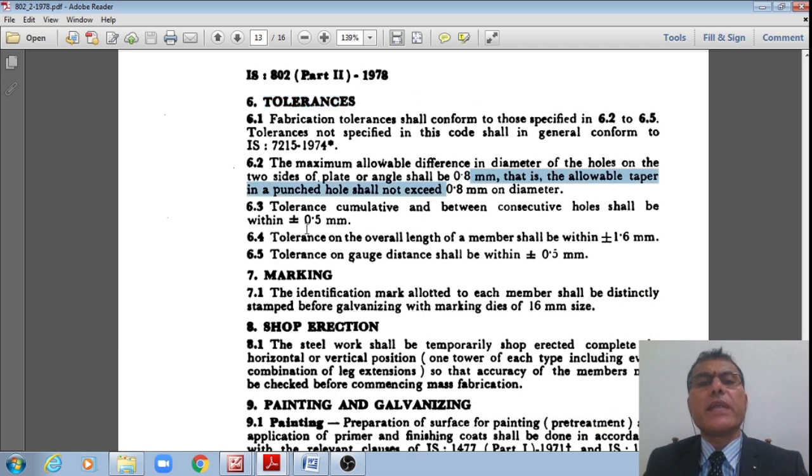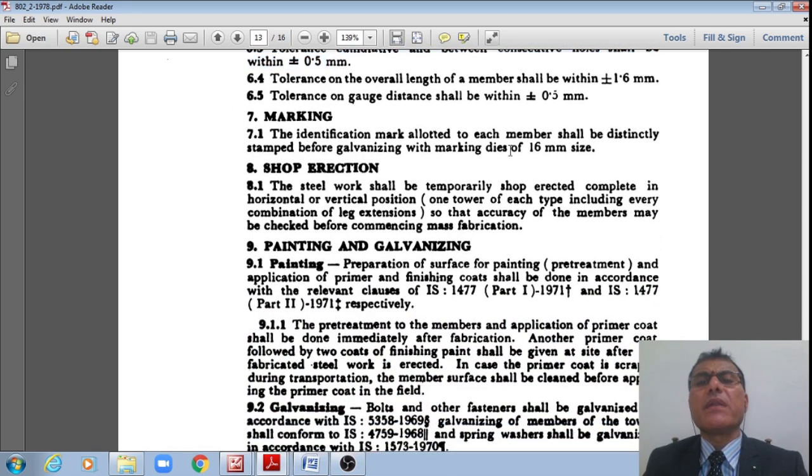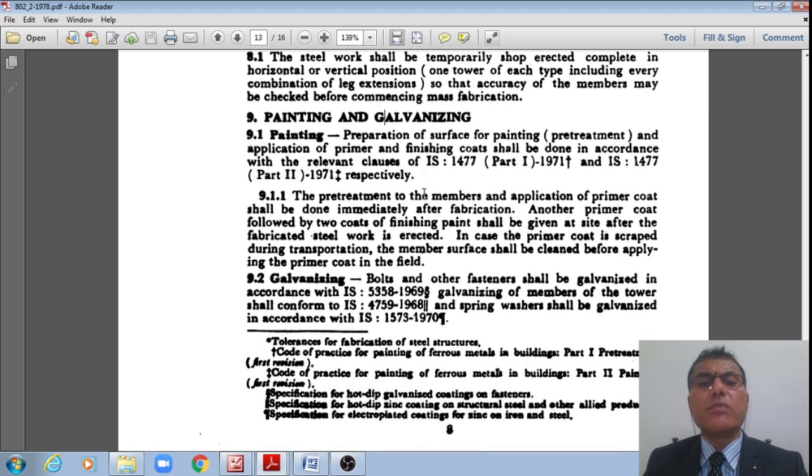The cumulative tolerance between consecutive holes should be plus or minus 0.5. For the members it should be plus or minus 1.5, and the gauge distances should be plus or minus 0.5, etc. Whereas the cumulative tolerance between the consecutive holes should be plus or minus 0.5 only. How the marking should be done, marking dice of 16 mm size, and about the sharp erections, and how the painting and galvanizing should be done.